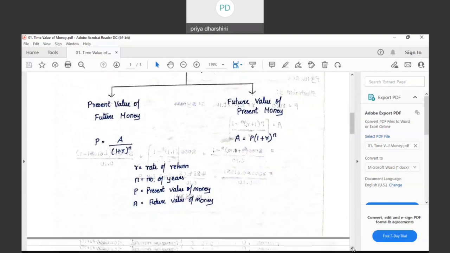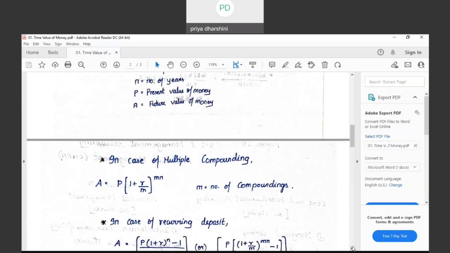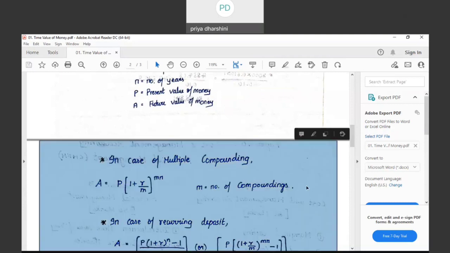Then moving on to the multiple compounding interest. When it is compounded multiple times during the period, where I told you the effective rate of interest also. I am just quickly taking a recap of what I told in the last class. So in case of multiple compounding, the formula will be A is equal to P into (1 plus R by M) to the power of Mn, where M is the number of compoundings. Suppose they say the interest is compounded half yearly, it means it is 2 times in a year. If they say the interest is compounded quarterly, it means it is 4 times in a year. So likewise, the number of compoundings will vary depending on the situation.